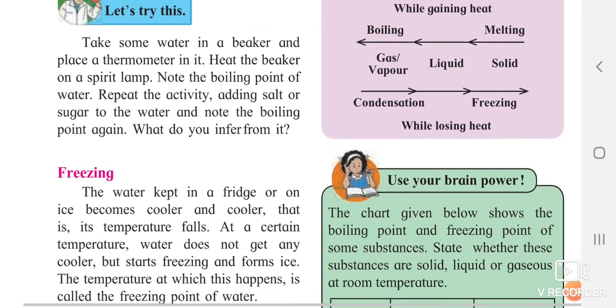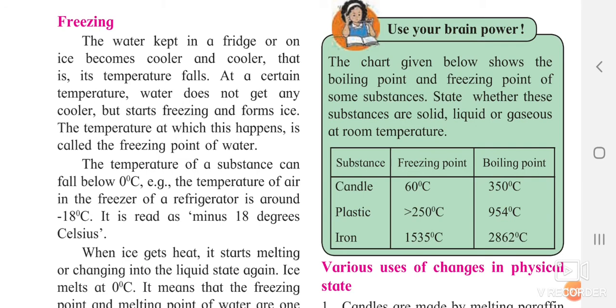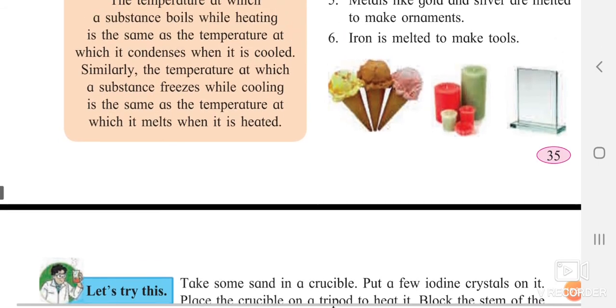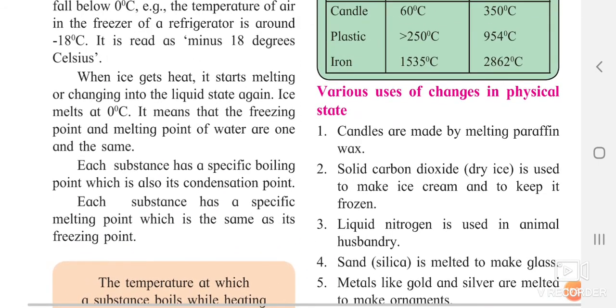Now we will see about the freezing part. Okay, so what does freezing mean? If you keep the water inside the freezer, or if the temperature surrounding you is less than 0 degrees Celsius, or approximately near 0 degrees Celsius, the water kept in the freezer will also go down, and that particular stage is said to be the freezing point of water. The temperature of a substance can fall below 0 degrees Celsius, and the temperature of the freezer is somewhere about minus 18 degrees Celsius, and this is also called the freezing point of water.